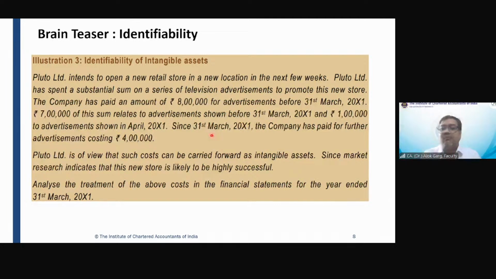So the company has already paid 8 lakh, of which 7 lakh belongs to advertisement shown before 31st March 2001 and 1 lakh to advertisement shown in April 2001, and 4 lakh further in addition to the 8 lakh.